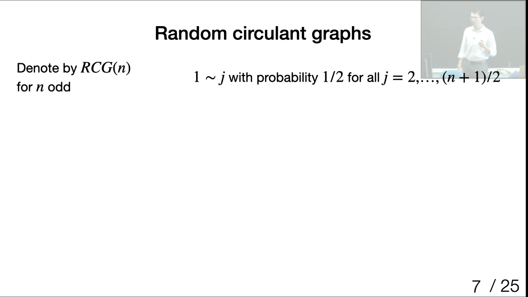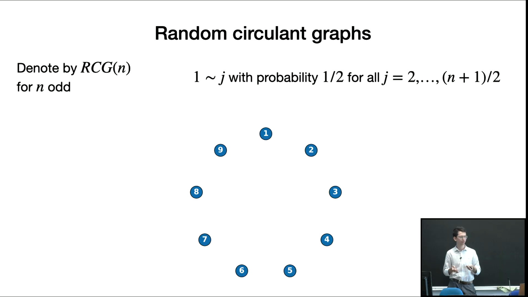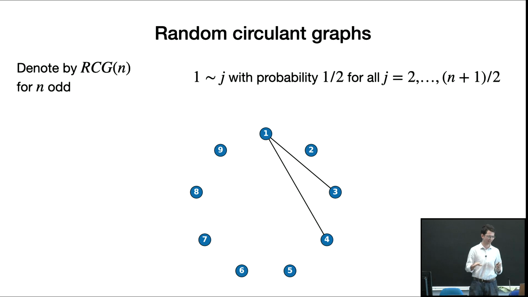Okay, so let me now introduce how to sample a random circulant graph. I will denote it by RCG, and n is the number of vertices. Essentially, I start the same way as before. I start with an empty graph. And now I look for neighbors of vertex 1. I just check for the edge between 1 and 2. I toss a coin. Maybe there is no edge. 1 and 3, there is an edge. 1 and 4, there is an edge. 1 and 5, no edge. But at this point, I stop. And that's the only randomness I need.